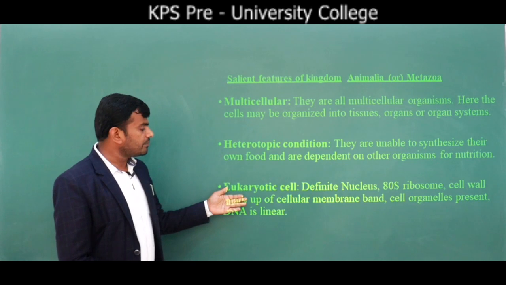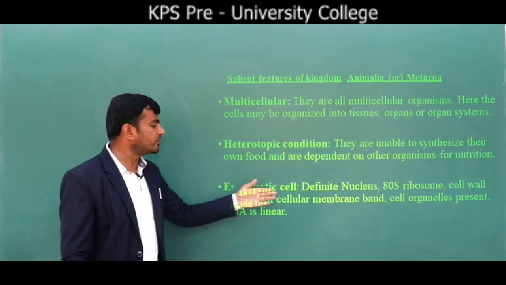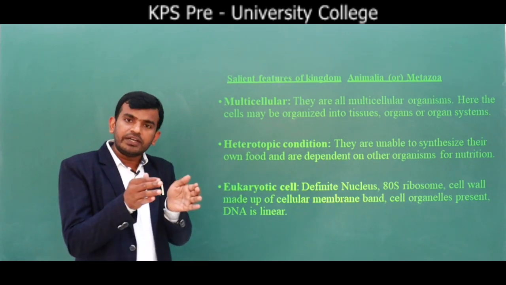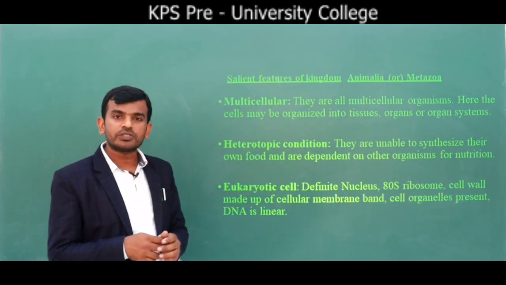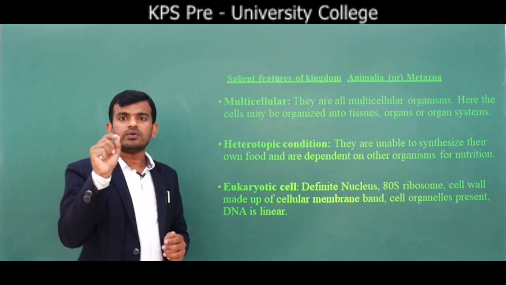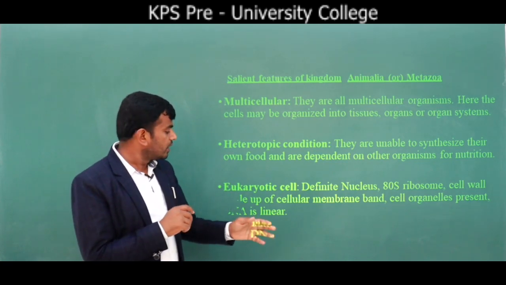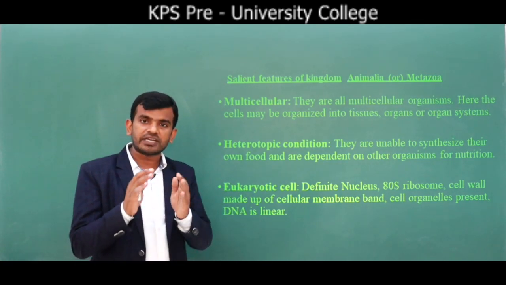In kingdom Animalia the cells are eukaryotic, that means they have a definite nucleus and 80S ribosomes. If it is a plant cell they have a cell wall, if it is an animal cell they have a cell membrane, and you can also see membrane bound cell organelles, and DNA is straight linear DNA.